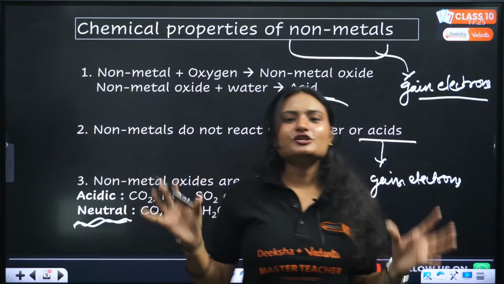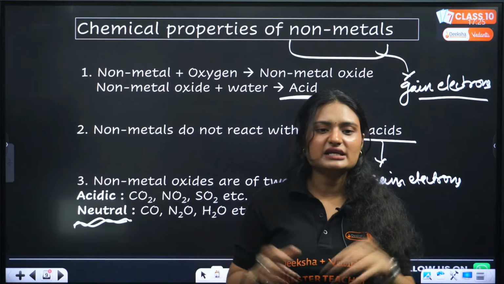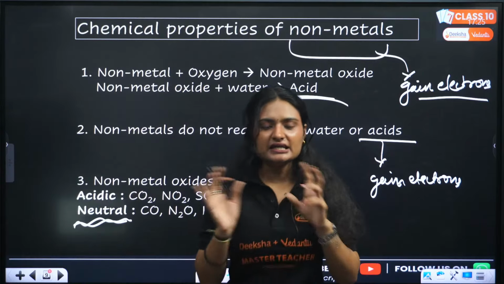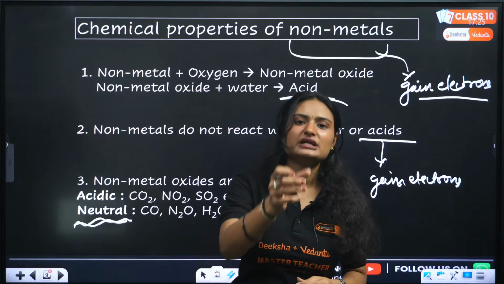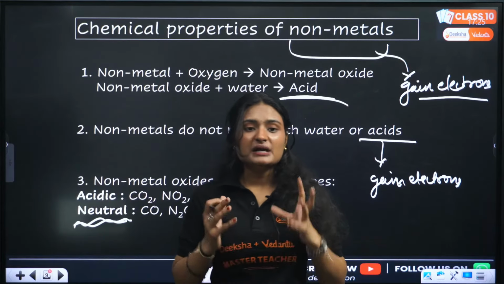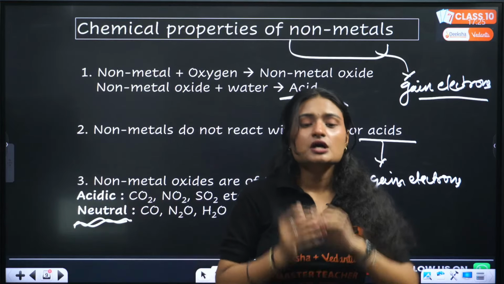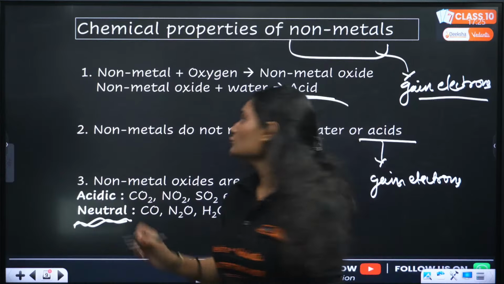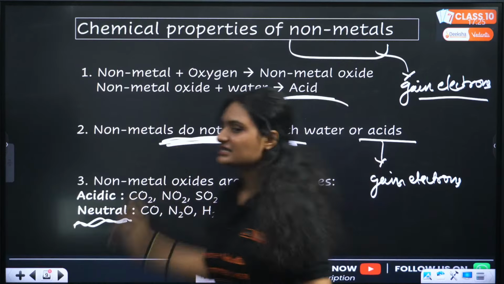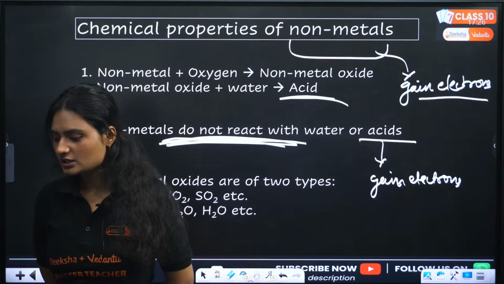So all want to gain. Non-metal wants to gain electrons, acid wants to gain electrons, water wants to gain electrons. No one is donating anything. Any kind of bond formation happens if one is donating and the other is accepting, right? Only then will a bond formation happen. But if all are of the nature that they want to gain, no bond formation will happen. That's why non-metals do not react with water or acids.